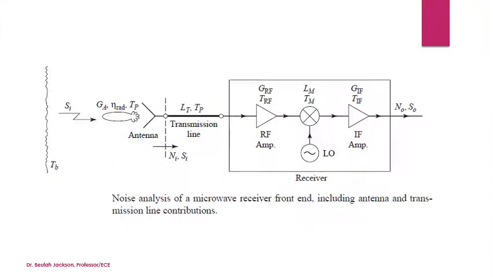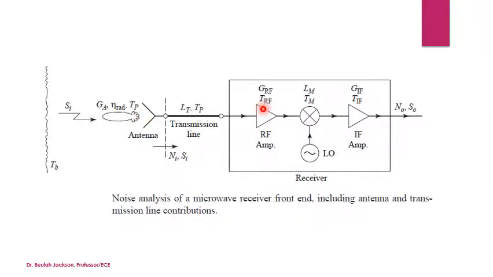This is a diagram which shows the noise analysis of a microwave receiver front end, including the antenna and the transmission line contributions. For this antenna, GA is the antenna gain, eta is the radiation efficiency, TP is the physical temperature, SI is the received input signal, and TB is the background temperature, that is, the antenna temperature of the region the antenna is looking at.